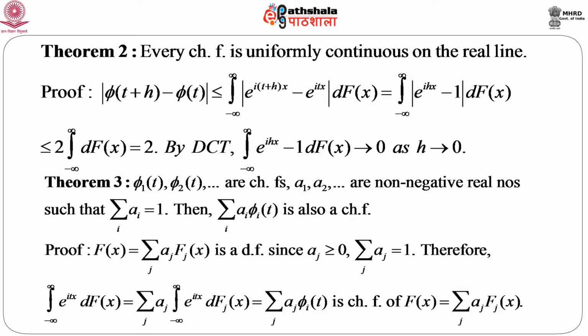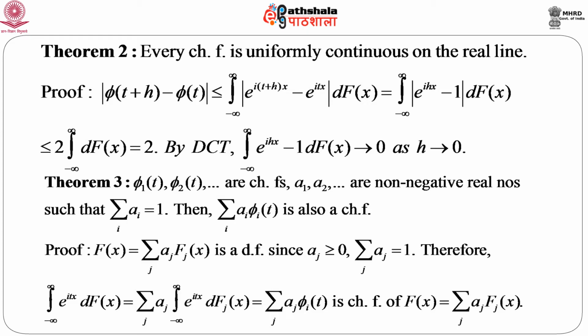The proof is again simple. If you consider a convex combination of the distribution functions, that means the summation of a_j F_j(x), which we denote by capital F(x), this is a distribution function because it is a convex combination.